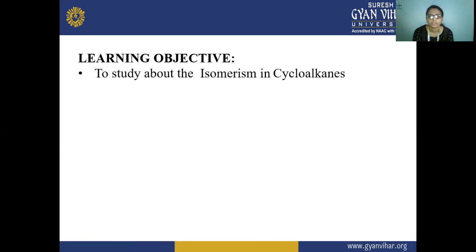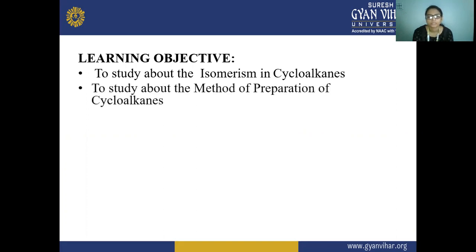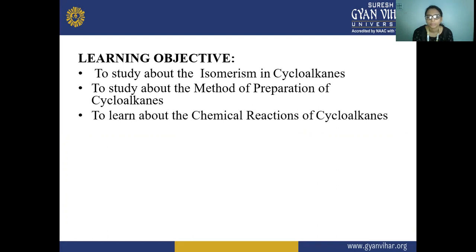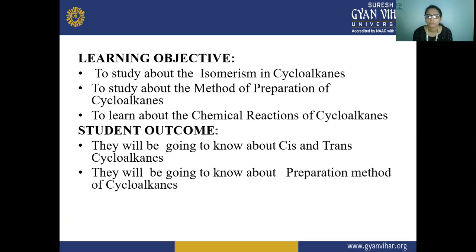Here we are going to study the isomerism in cycloalkanes, what type of isomerism is happening in these cycloalkanes. We are also going to study the methods of preparation of cycloalkanes and learn about the chemical reactions of cycloalkanes. The student outcome is that they will know about cis-trans isomerism in cycloalkanes. That means the isomerism that is happening in the cycloalkane is cis-trans, and we are going to study this.